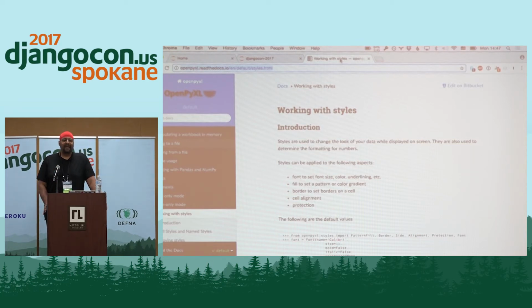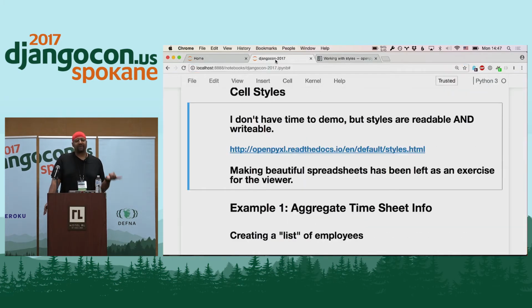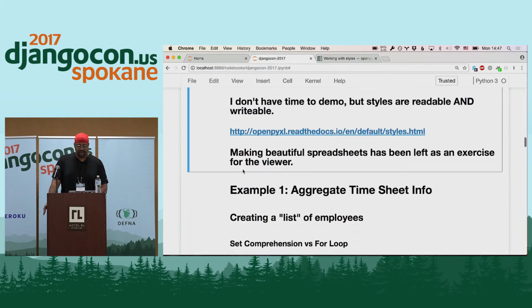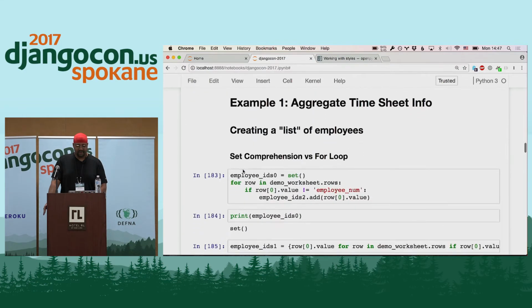And while that might not seem like the most important thing when you're dealing with data, you might be in a situation where the spreadsheets that you are given are being styled in a certain way. So maybe a number that's a loss is red and a number that's a profit is green or something like that. You can actually make use of that information, so you can pull that out. And if you're needing to write your results to a spreadsheet, you can write them in that fashion as well. So making beautiful spreadsheets has been left as an exercise for the viewer. So I'll let you all do that on your own.